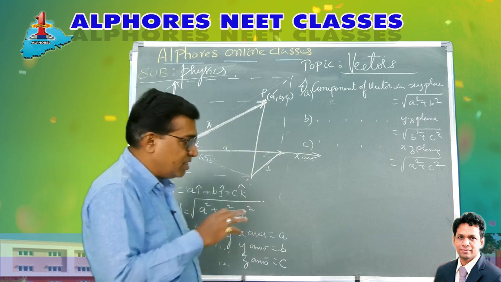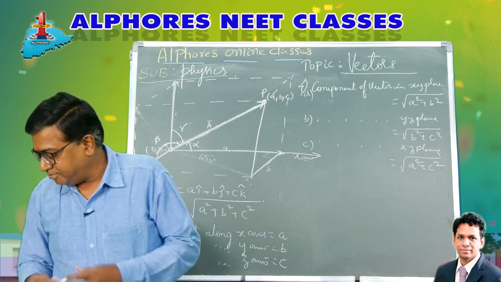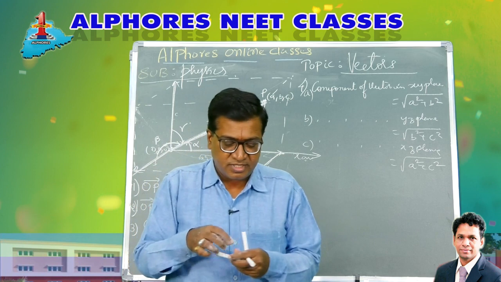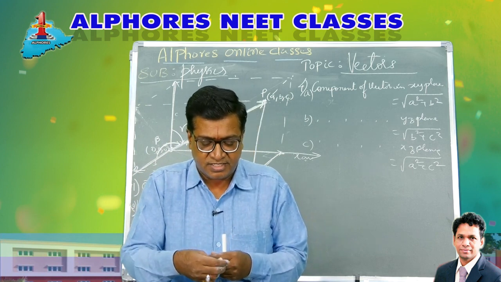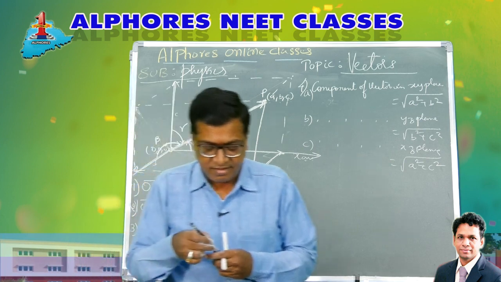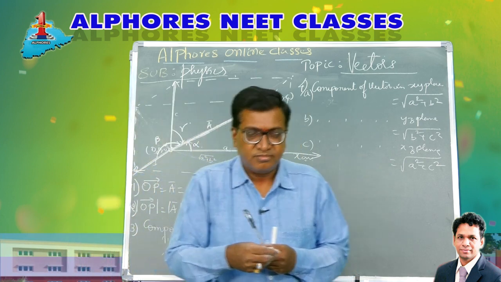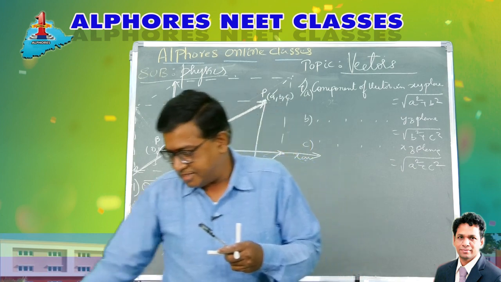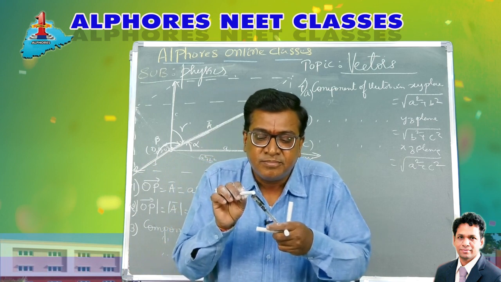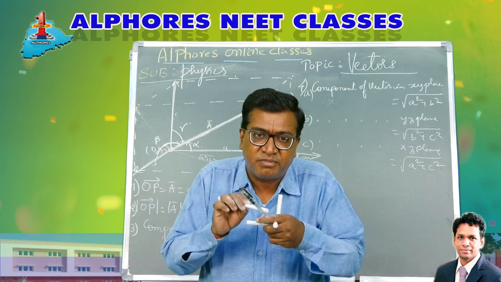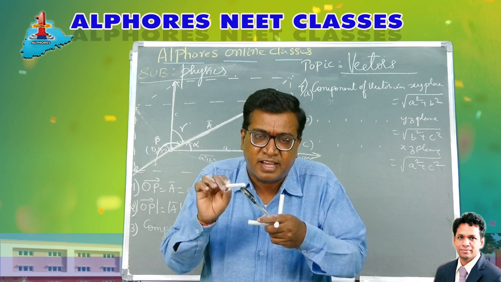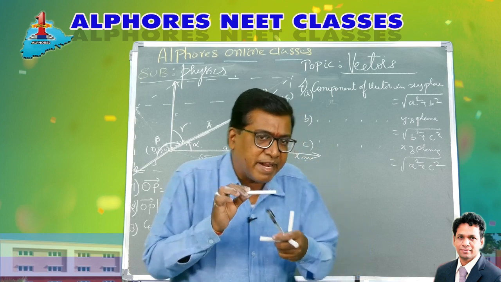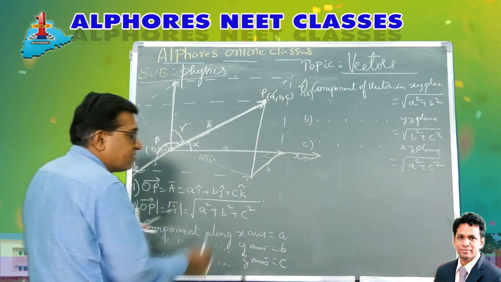Let us imagine the same thing again. I will show you. Let's suppose this is our three-dimensional Cartesian system like this, and this is our vector. This is the point P, A comma B comma C. The length is the magnitude of the vector. So the pen represents the magnitude of the vector. Please remember, the pen is the position vector, and it has a magnitude, root of A square plus B square plus C square.